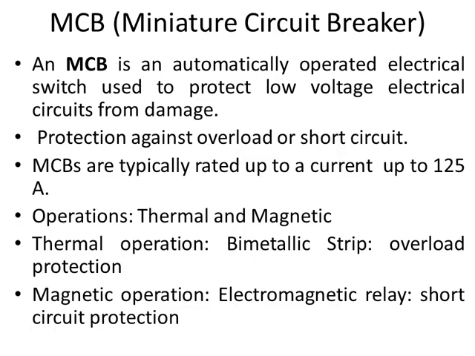So there are two operations in an MCB. One is thermal operation, other is magnetic operation. Thermal operation is for protection against overload conditions, and magnetic operation is for the protection against short circuit conditions. So there are two devices inside the MCB. One is the bimetallic strip, other is the electromagnetic relay. The overload protection will be given by bimetallic strip and short circuit protection will be given by electromagnetic relay.